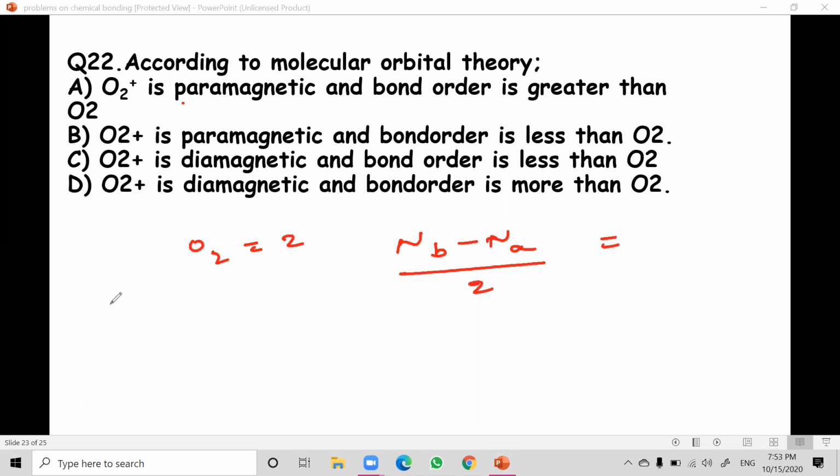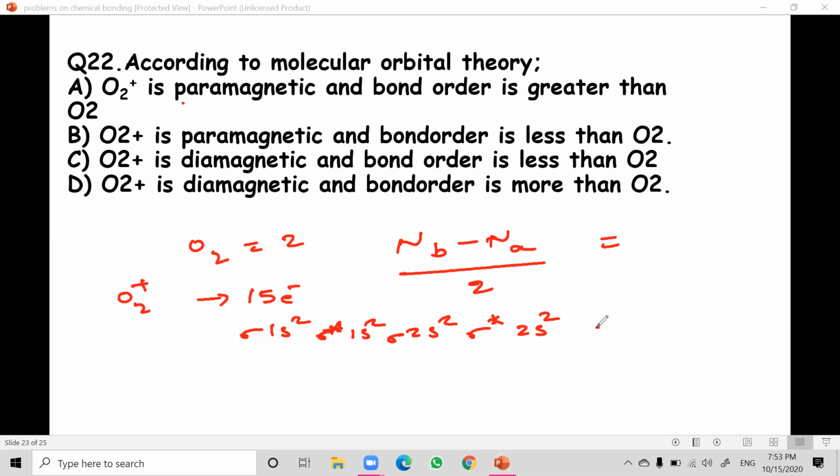Let us consider O2 plus. How many electrons in total? Oxygen molecule has 16, so O2 plus means 15 electrons. The electrons are removed from the anti-bonding orbital. Let us write the molecular orbitals: sigma 1s 2, sigma star 1s 2, sigma 2s 2, sigma star 2s 2, sigma 2pz 2.